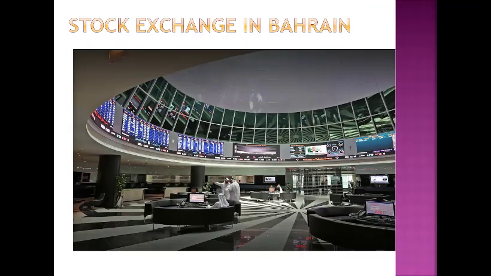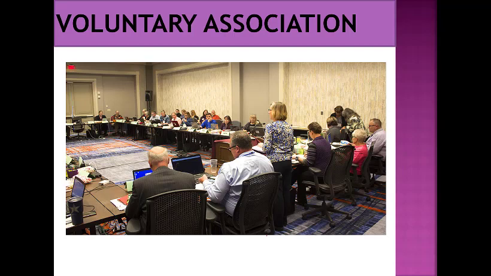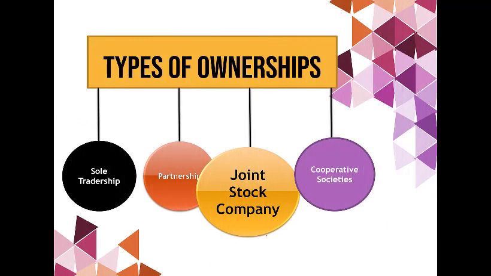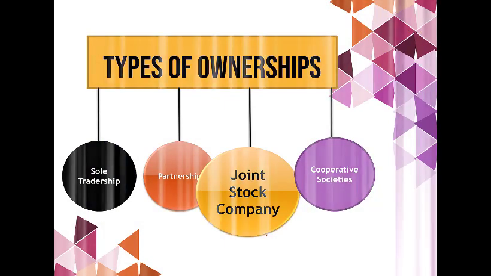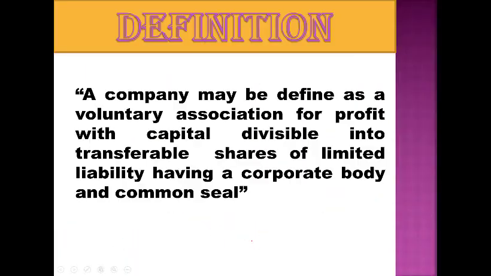So today we discussed the definition of a joint stock company: a company may be defined as a voluntary association for profit with capital divisible into transferable shares, and each shareholder, each owner, has limited liability. It means when the company fails to repay its debts, the personal assets of shareholders will never be used to pay the debts of the company. It has a legal status. It is a legal entity.